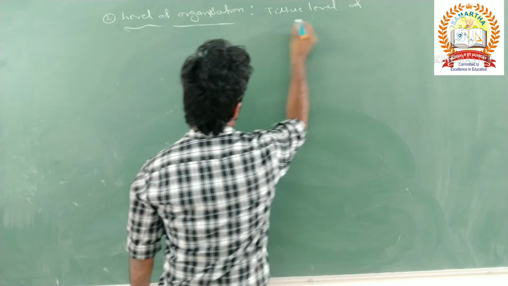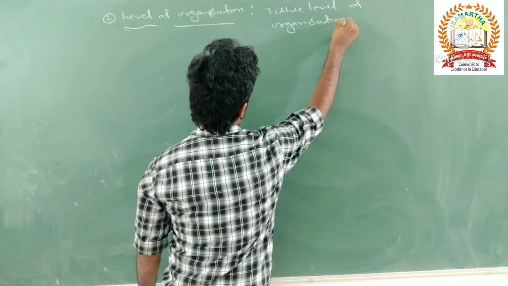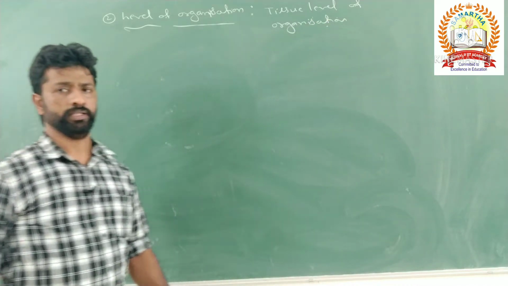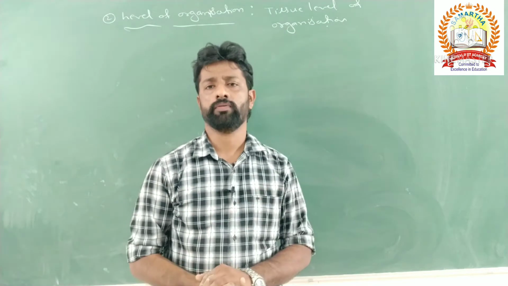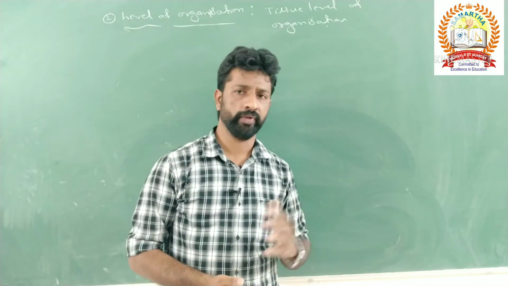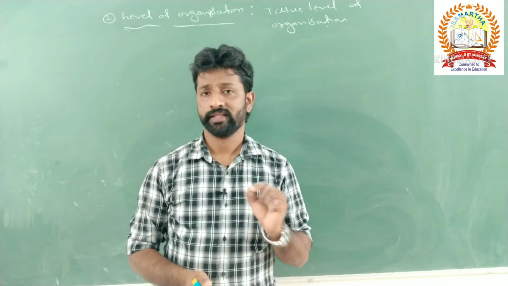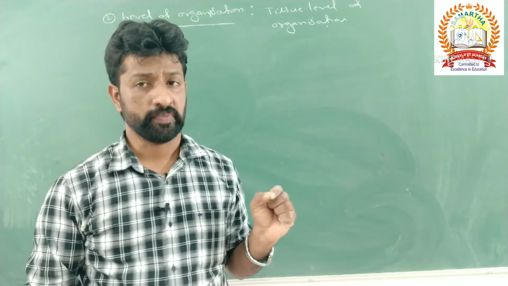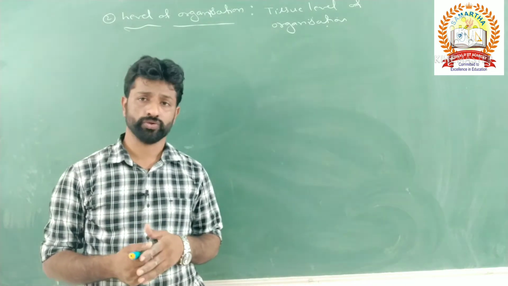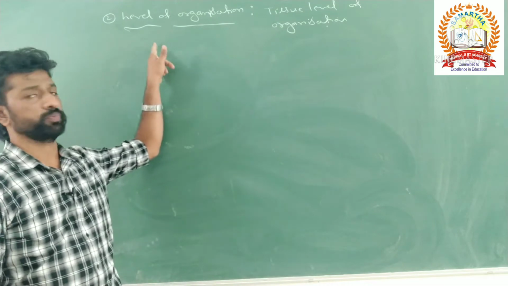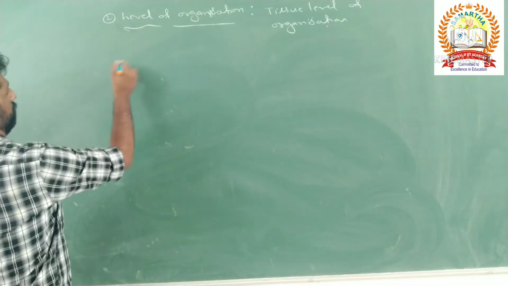Tissue level of organization can be seen in coelenterates. They form tissues by the grouping of cells which perform a similar function and share the common structure as well as the origin. Such cells group together to form a specialized structure for a specialized function. Those are called tissues. So the coelenterates possess a tissue level of organization.